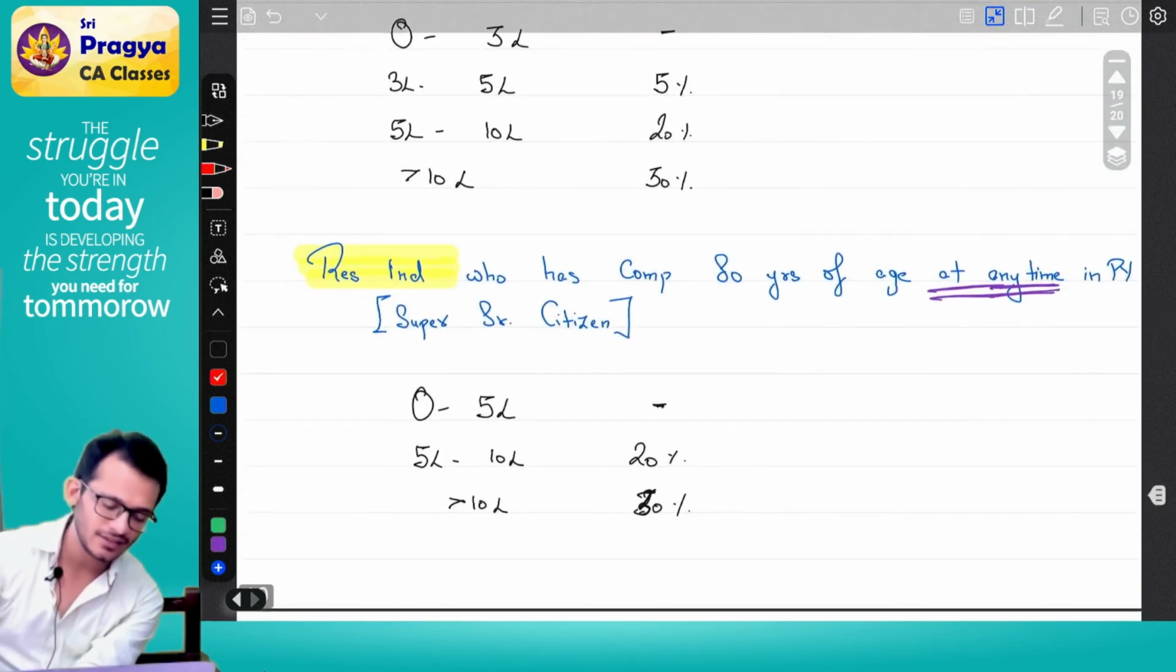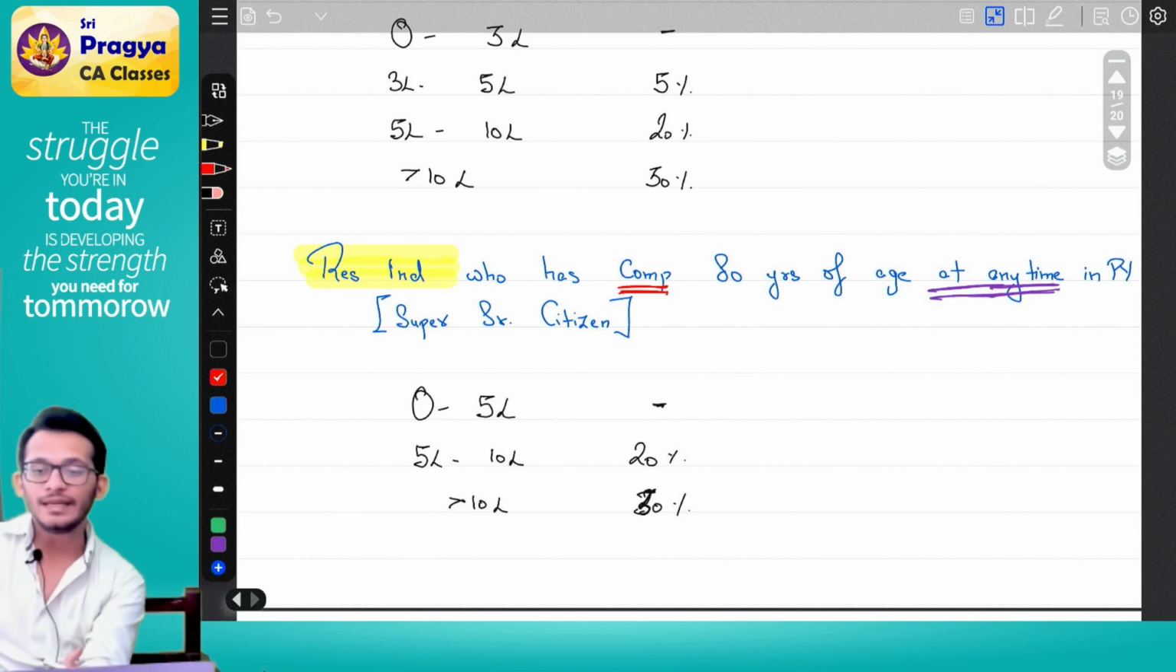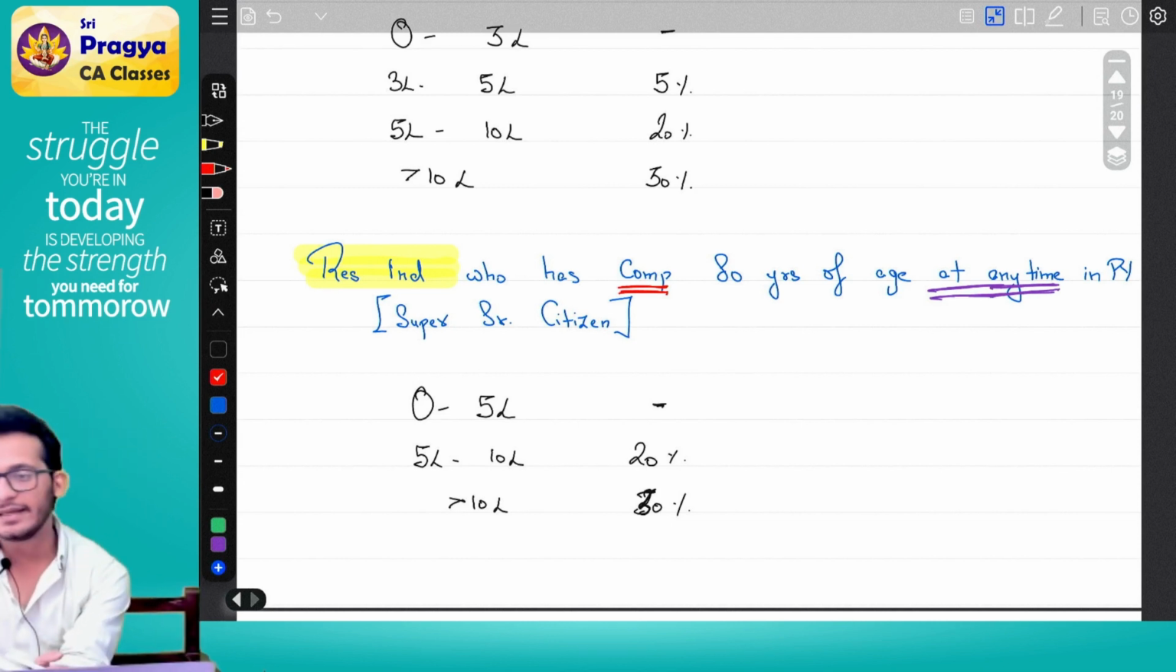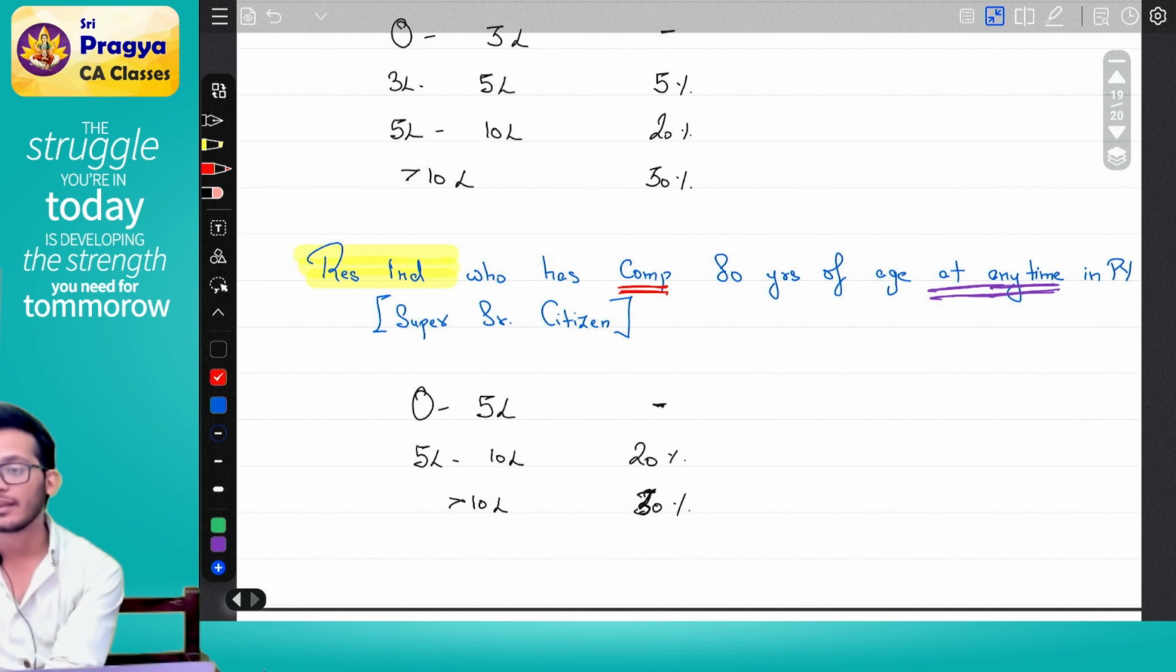Please understand the English. English says who has completed 80 years. I have completed my 80 years. On 1st April, 12 o'clock, 1 millisecond, I am done with 80, which means I am already done with my 80 years. Understand, on 31st March, you are 80 years and 1 day. On 1st April, you are 80 years, which means you are eligible for a super citizenship.